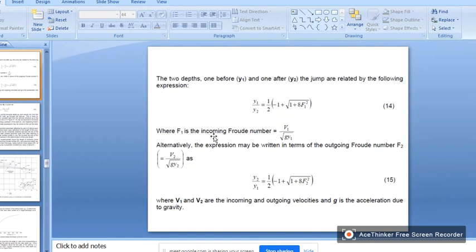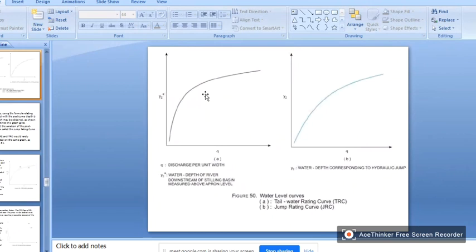F1 is equal to V1 by square root of g Y1. V1 can be written as Q by Y1, right? So Y1 we know. For different values of Q, we will calculate Y2, and you draw this graph. So this is called the jump rating curve. Here we have two types of curves: one is the tailwater curve, and another one is the jump rating curve.